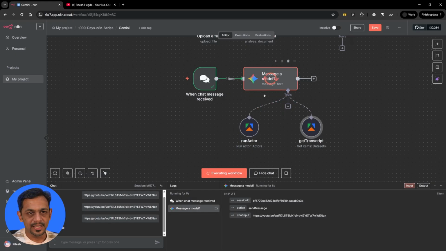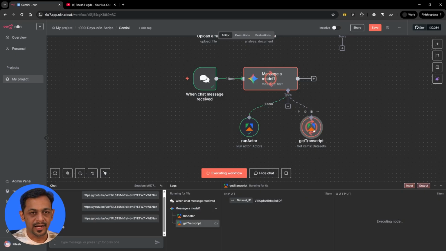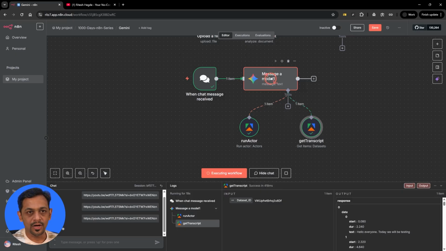Now what happens is this will run this particular tool first, as you can see, and once this is done, it will go back and then run this particular tool. So let's wait and watch. You can see this ran, both of these done. Now the model is working to generate the blog.